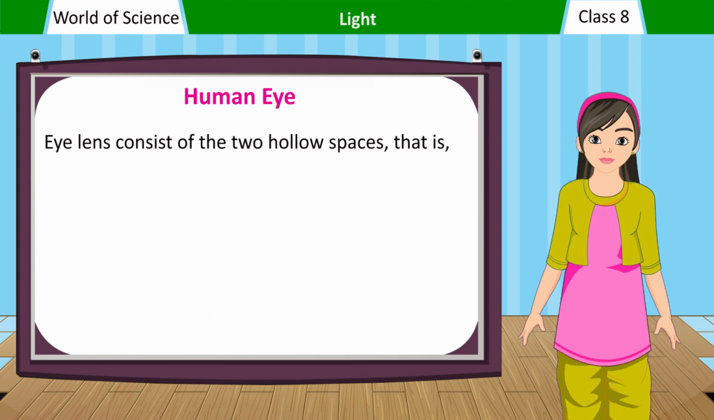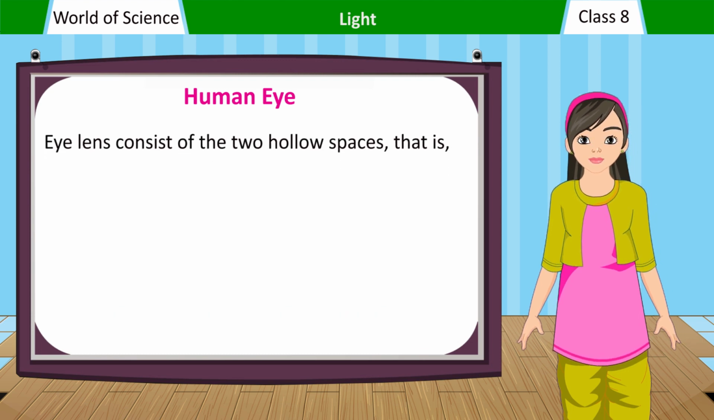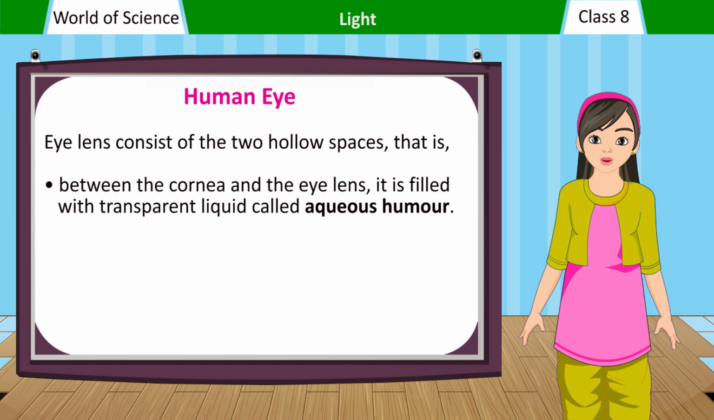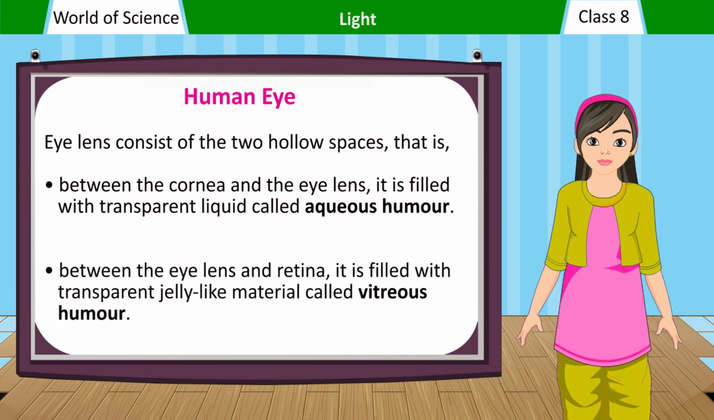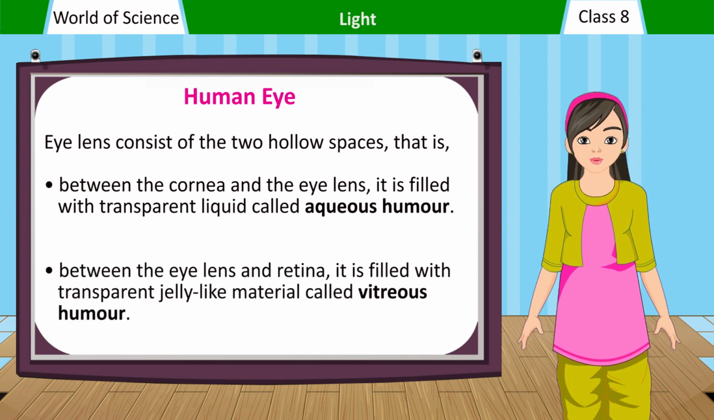The eye has two hollow spaces. Between the cornea and the eye lens, it is filled with a transparent liquid called aqueous humor. Between the eye lens and the retina, it is filled with a transparent jelly-like material called vitreous humor.